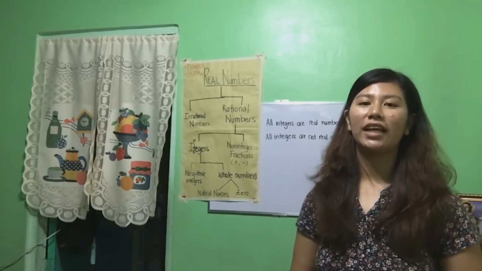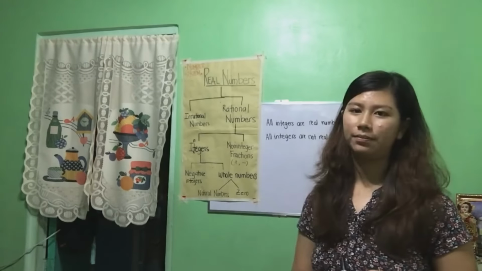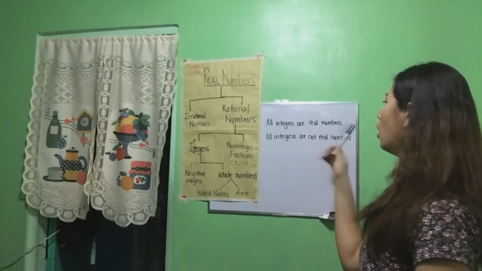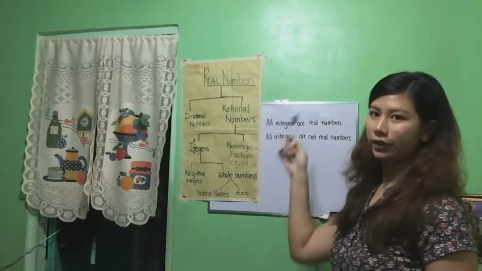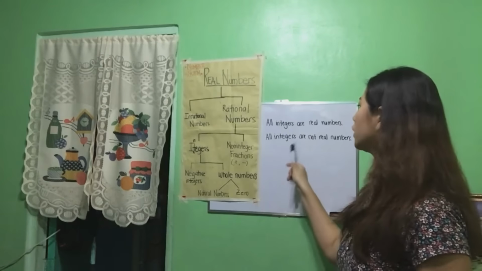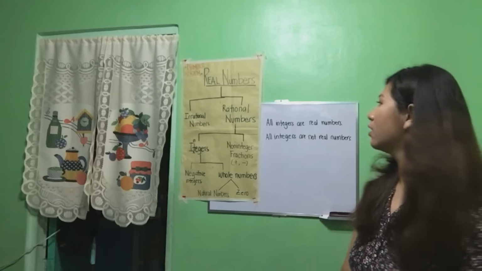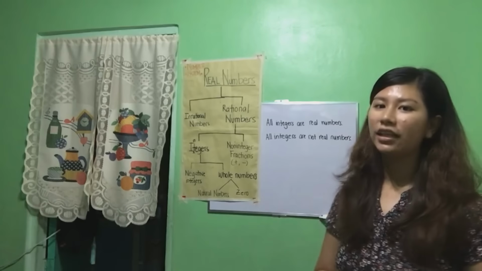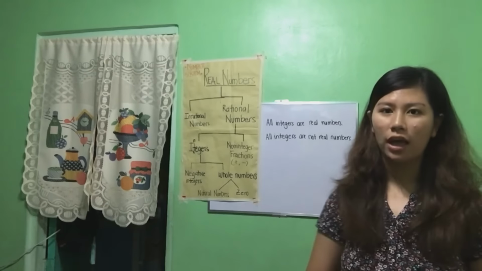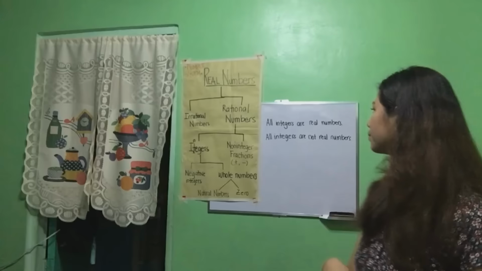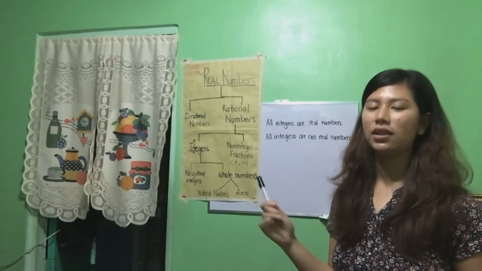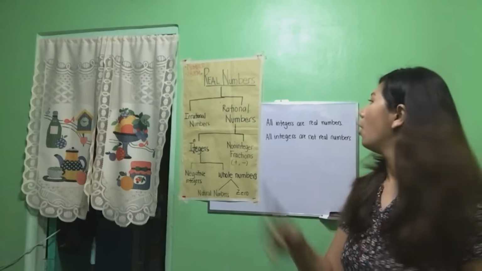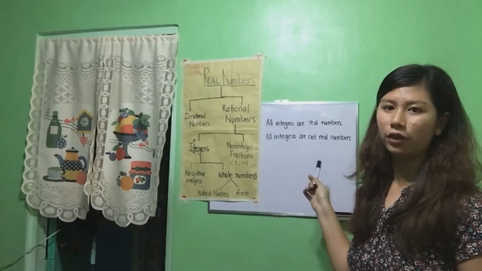Now, let's take an example on a number system. The first statement says, all integers are real numbers. The second, all integers are not real numbers. The first statement is affirmative. The second is negative because negation occurs after the copula. Therefore, these two statements are contrary to each other. One is true, the second is false. In the first example, we applied rule number 1.